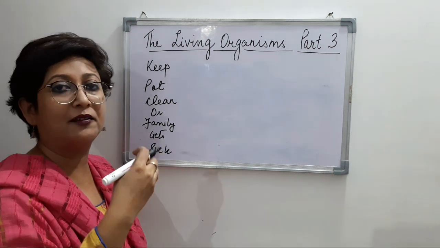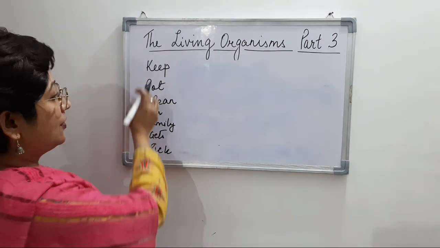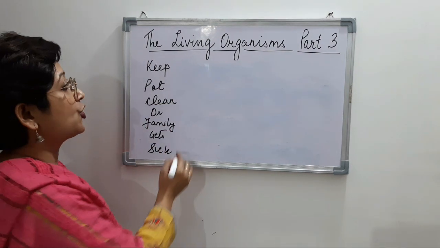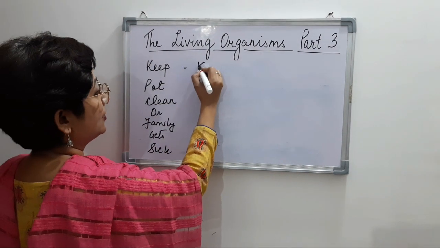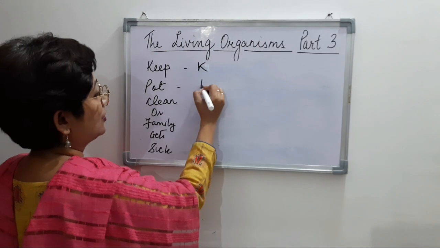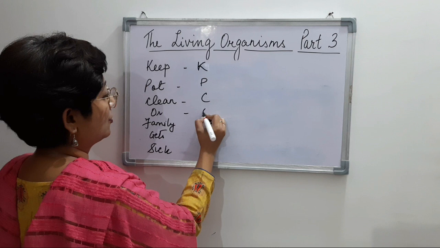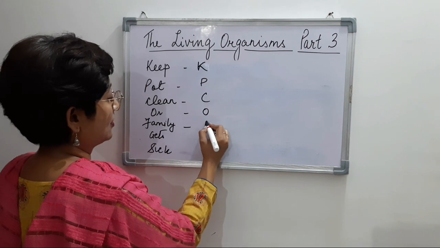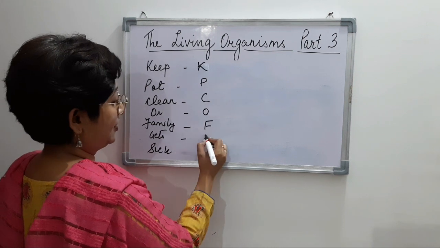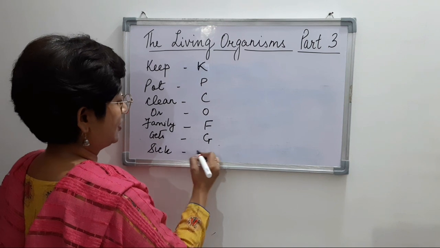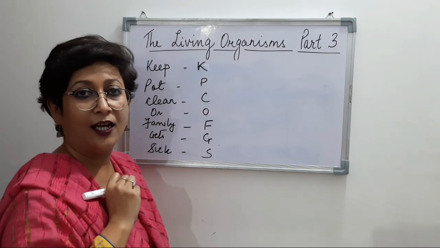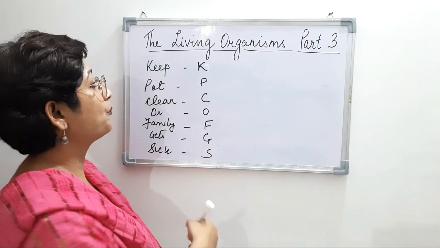Just remember the sentence, right? So let's take up the first alphabet of each. Keep is K, pot is P, clean is C, or is O, family is F, gets is G, and sick is S. Now let's see, what does this mean?